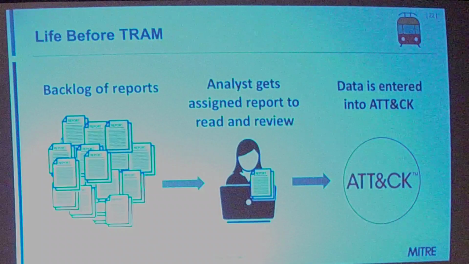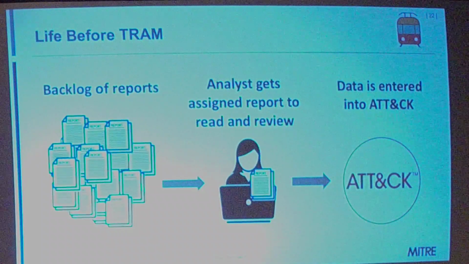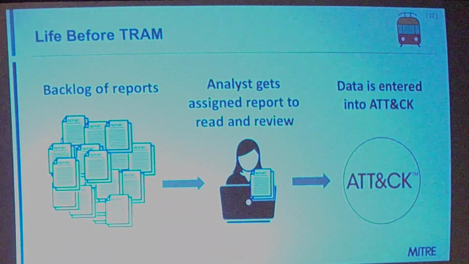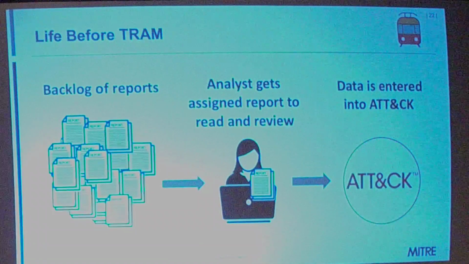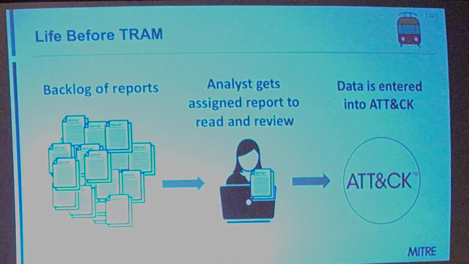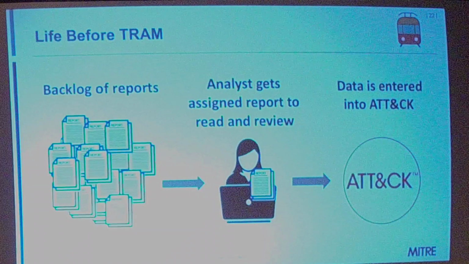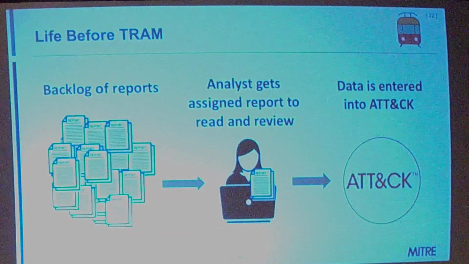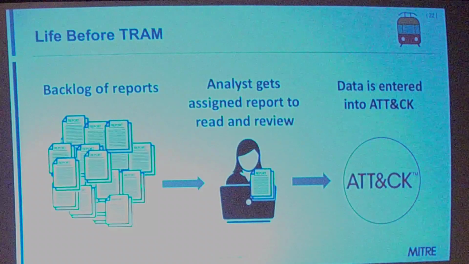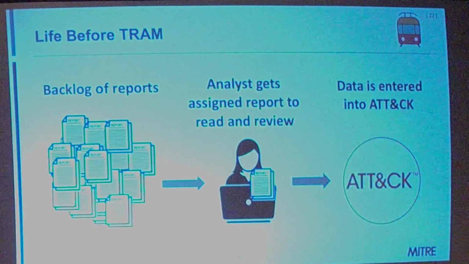This is just a glimpse into the process, like how Sarah showed you before, for mapping reports to ATT&CK. We usually start with our backlog list of reports, and we make our way from the high priority reports to the medium priority reports, and then to the low ones. We either get assigned one or we choose one ourselves. Then after we have the report we want to look at, we go through it like you saw Sarah do, and you highlight along the way, finding the ATT&CK techniques that you know or that you don't know, just using Control F, things like that. And then afterwards, you copy and paste whatever you've typed out into the ATT&CK site. So it's all pretty manual.